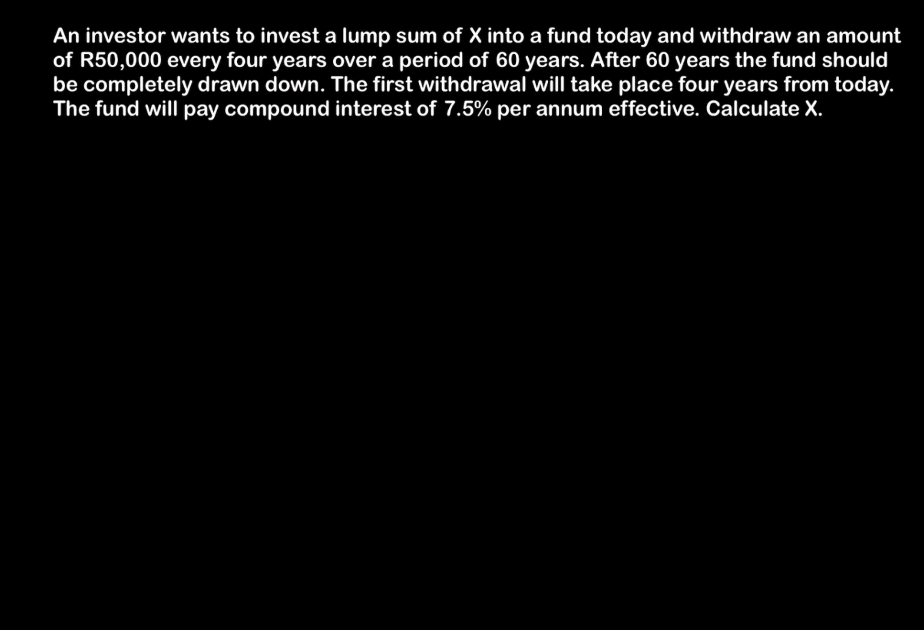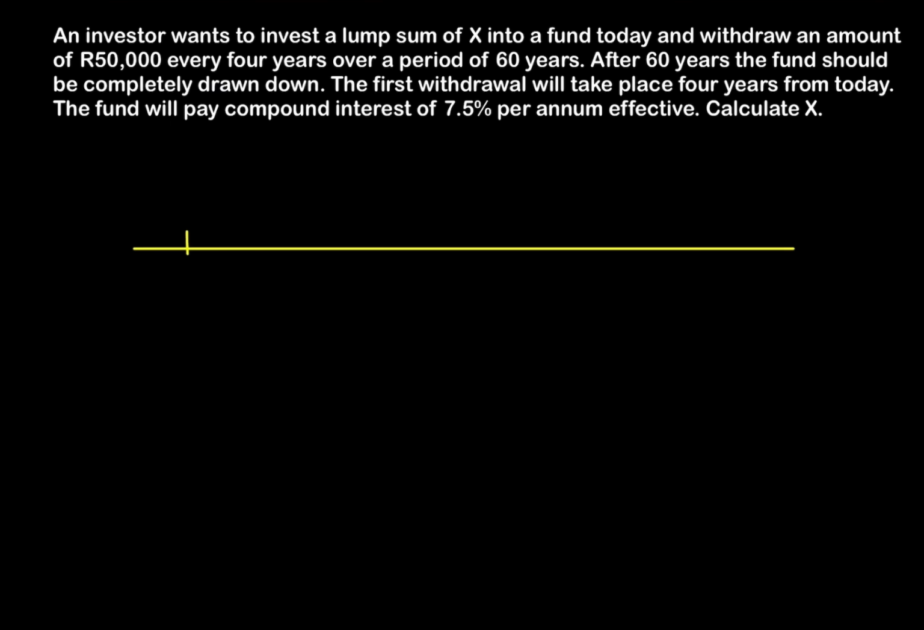This one has a little bit of a twist in it. So an investor wants to invest a lump sum of X into a fund today and withdraw an amount of 50,000 Rand every 4 years over a period of 60 years. After 60 years, the fund should be completely drawn down. The first withdrawal will take place 4 years from today. The fund will pay compound interest of 7.5% per annum effective. Calculate X.